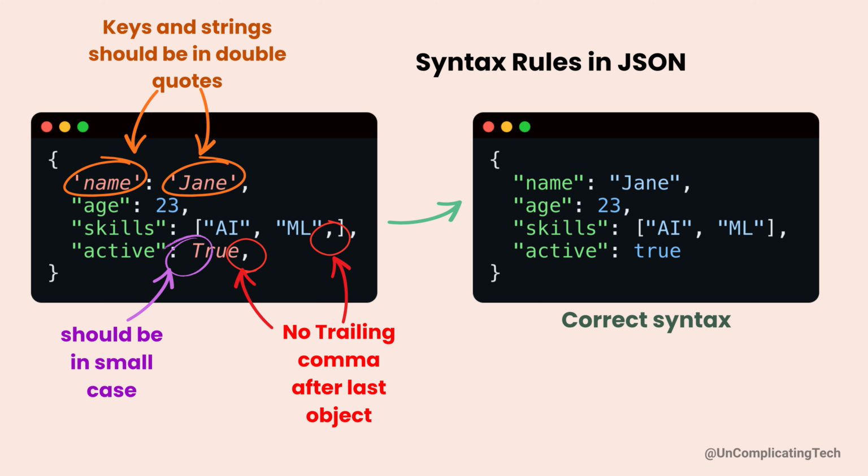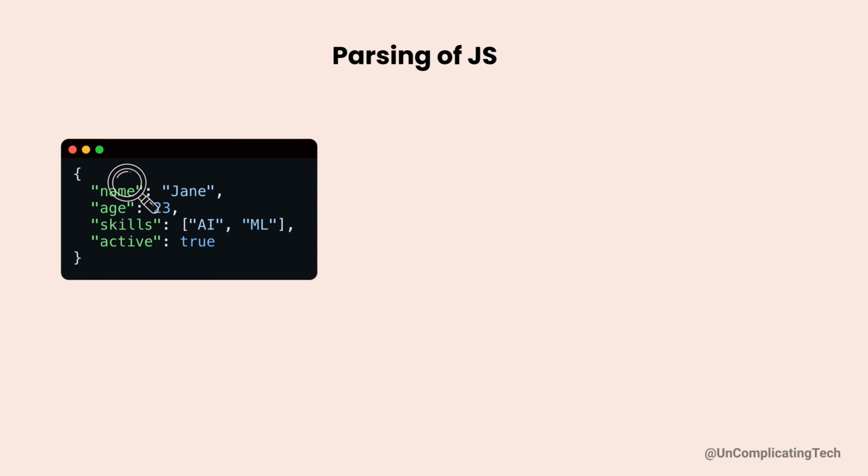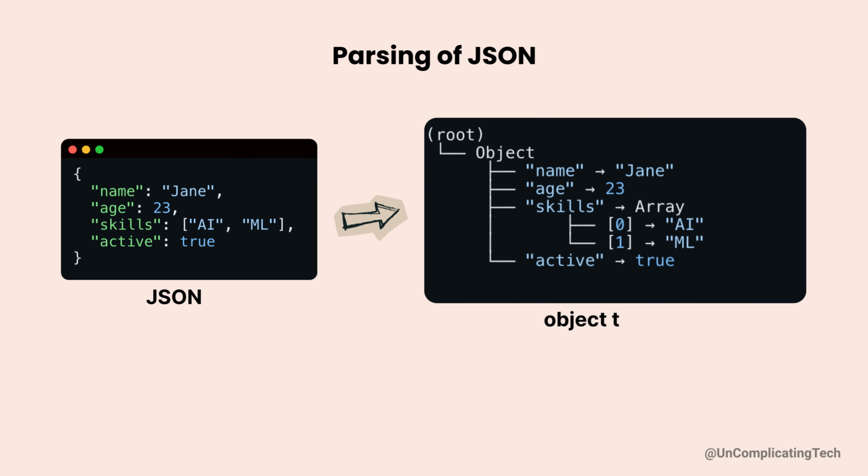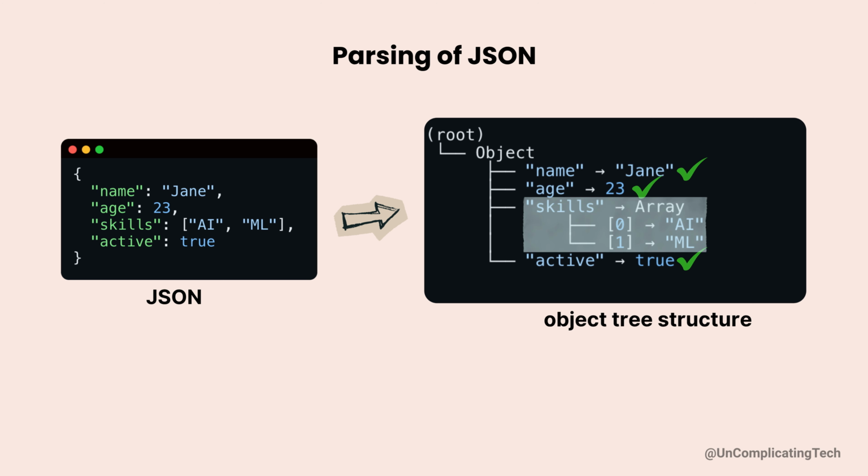When your computer parses JSON, it scans the text character by character. Each brace, colon, comma, and double quote becomes a token, like how a compiler tokenizes code. Then it builds a tree structure like this in memory, like a map of nested keys and values. If the value is a simple type like string, number, or boolean, it's a leaf node. Or if the value is a nested array or object, the parser recursively builds subtrees. This structure is what makes JSON both human readable and machine usable.